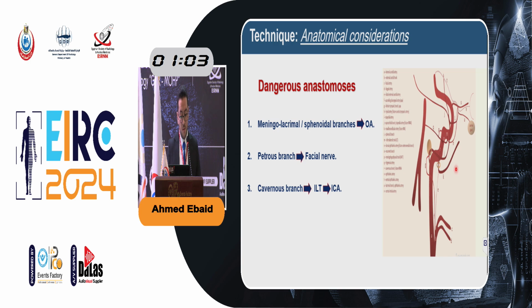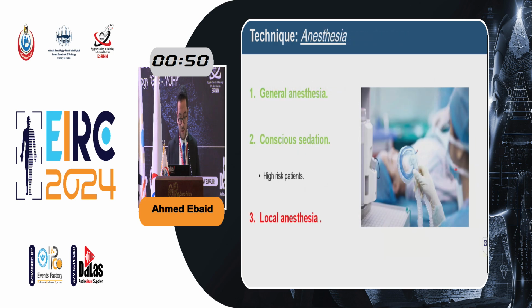The most important are the meningolacrimal and sphenoidal branches of the middle meningeal artery anastomosing with the ophthalmic artery, the petrous branch, which is supplying the facial nerve, and the cavernous branch, which is anastomosing with the infralateral trunk into the internal carotid artery. About the anesthesia, it's preferred to use general anesthesia.